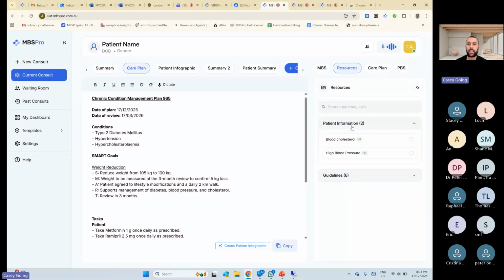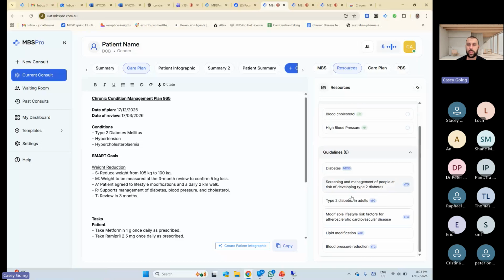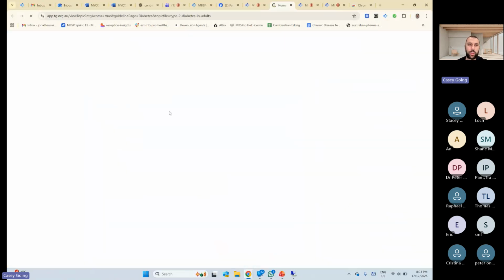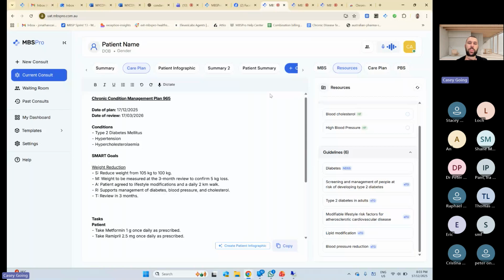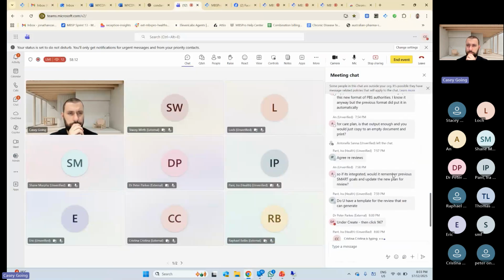Now, we've still got resources here. So if patients want to know about blood cholesterol, high blood pressure, or you've got some guidelines you want to look at, you can still look at it here. We do link in with ETG, but you do need to have your own subscription. The subscription isn't included in our subscription. But if you've got a subscription, you can click on here and it'll show you the diabetes page for your ETG when you log on. So it searches it and finds the exact page for you. Otherwise, let me answer a few more questions.